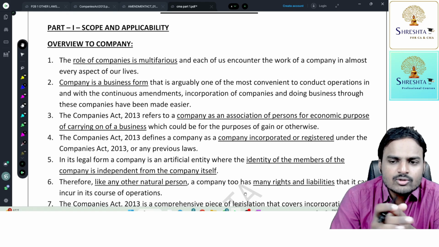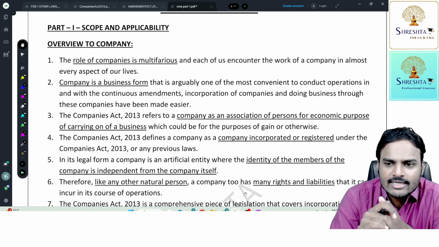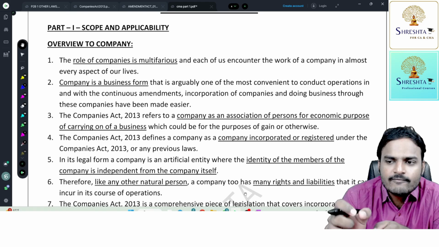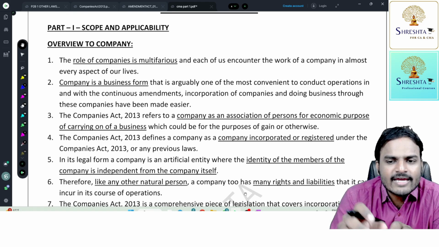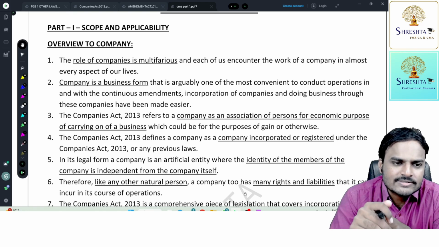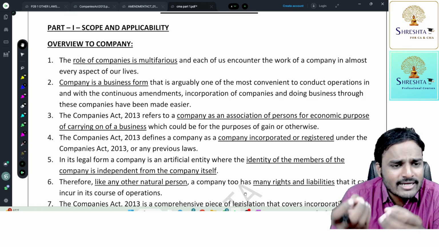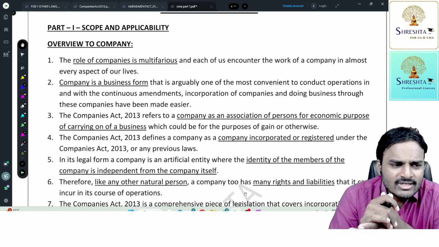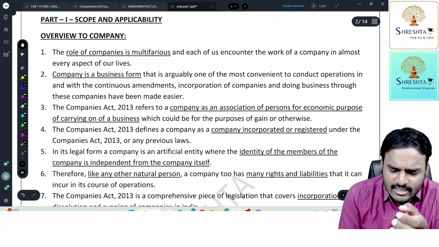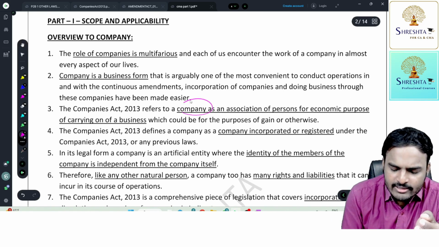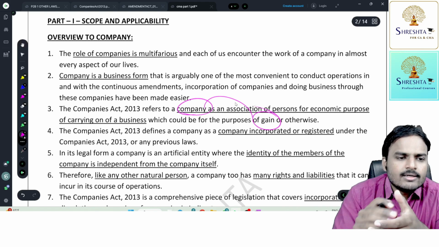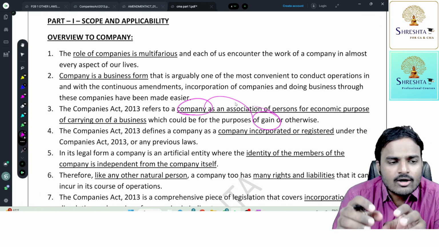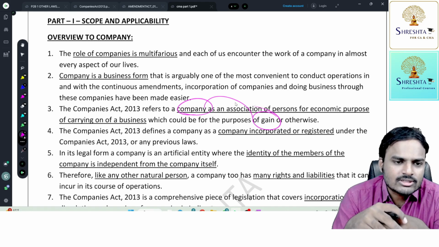And the Companies Act 2013 refers to a company as an association of persons for the economic purpose of carrying on a business, which could be for the purpose of gain or otherwise. So here, otherwise you should interpret as gain only. And do you think that every company is meant for earning profits only, ma? No, ma. So there are a few companies with a charitable objective.